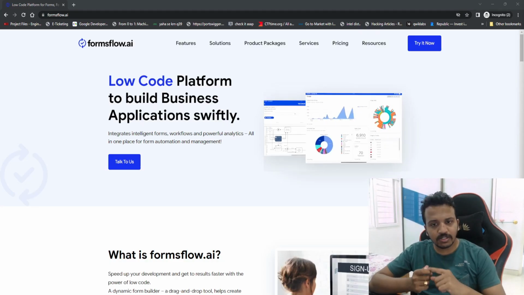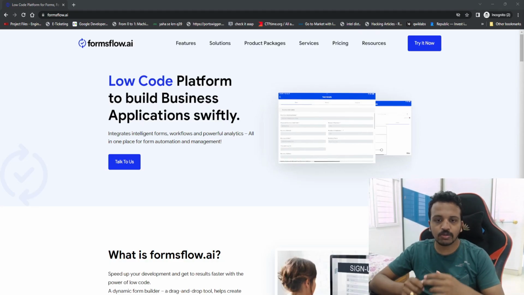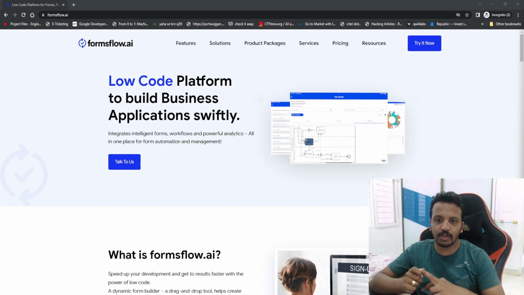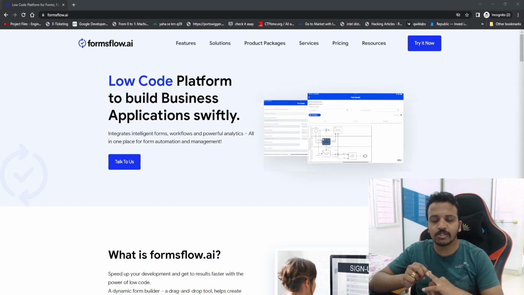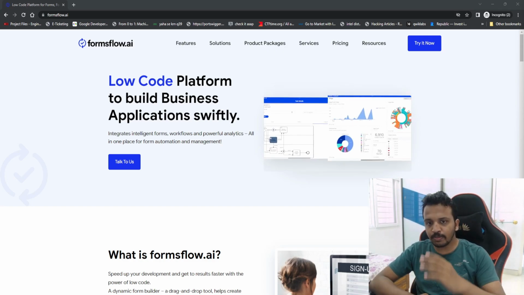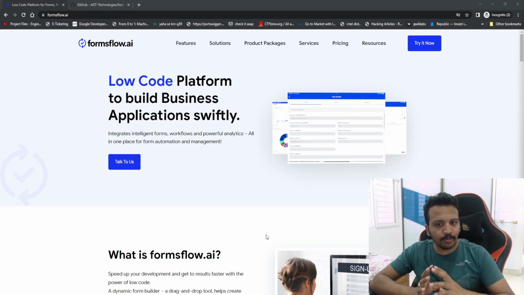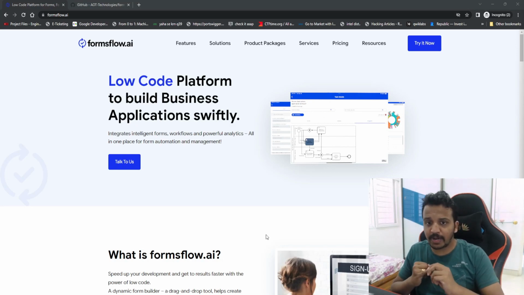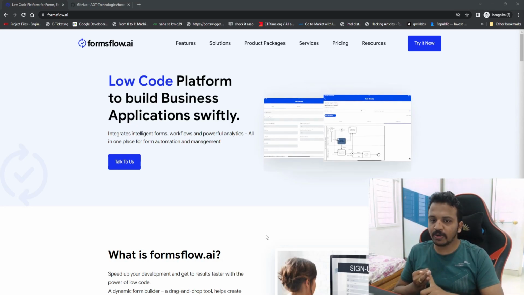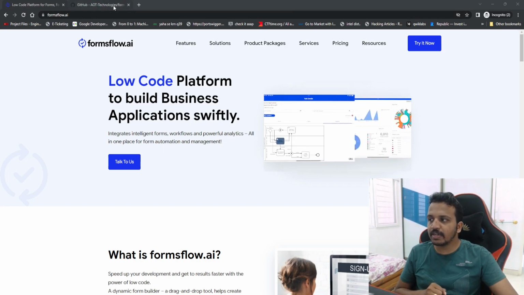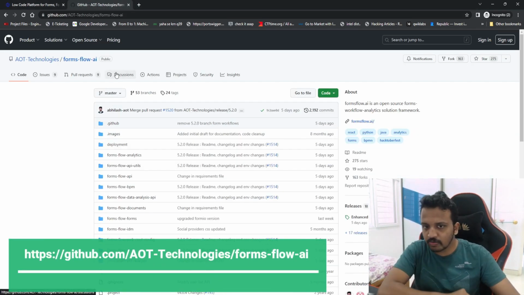So now we are going to jump into the practical of how to use it, what all modules are available, what the UI looks like, what all the different modules' UI will look like. We are going to jump into that phase. Now before we jump onto the platform, I just want to highlight that the practical that we are going to do, or I am showcasing as part of this video, is the open source one. Means you can go to GitHub and you can search for Formsflow.ai.